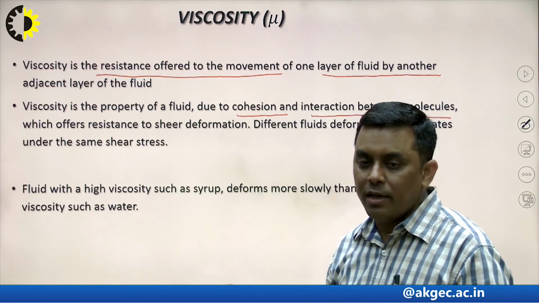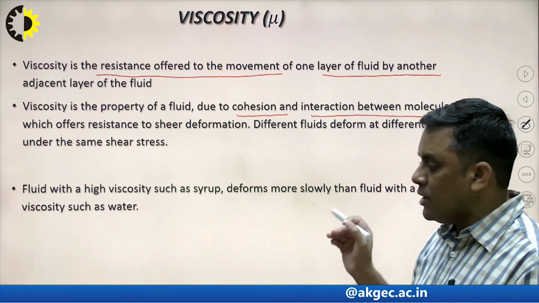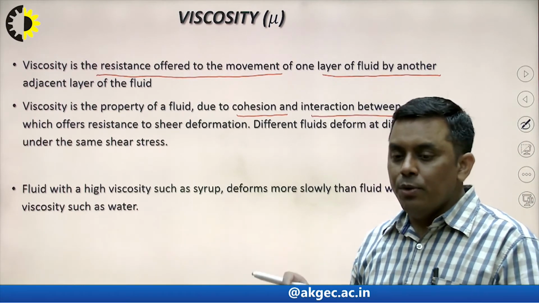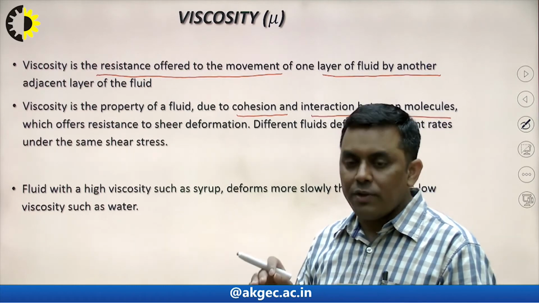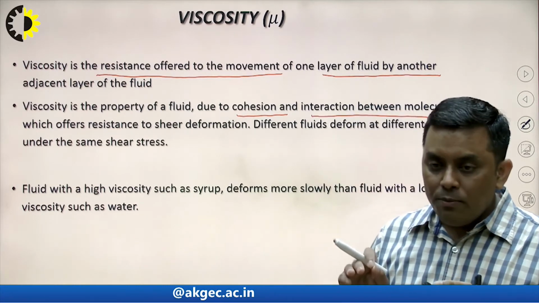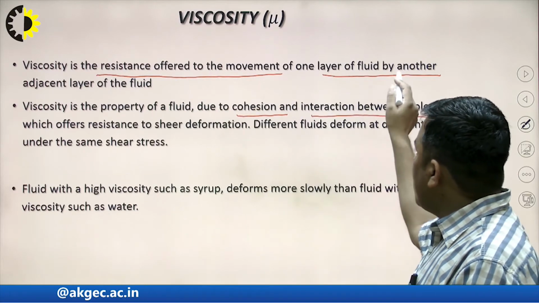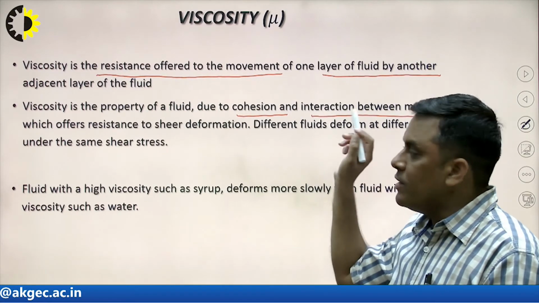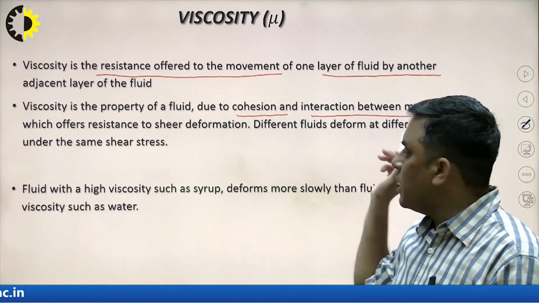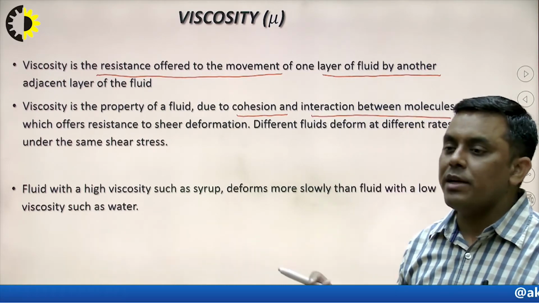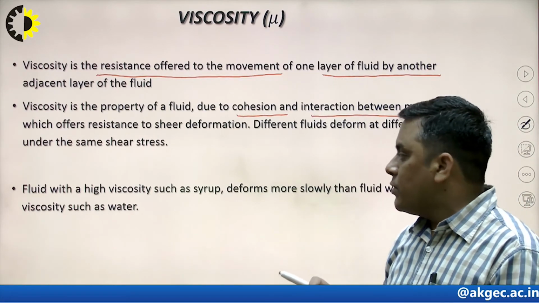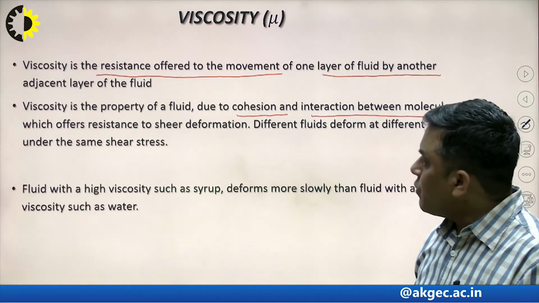Again I am clarifying because it is an important one. Viscosity is that property of a fluid by virtue of which it offers resistance to the flow of fluid. Or I can say it's the resistance offered to the movement of one layer of fluid by another adjacent layer, and the reason is the cohesion between fluid particles and the intermolecular forces. So this is the reason behind viscosity.